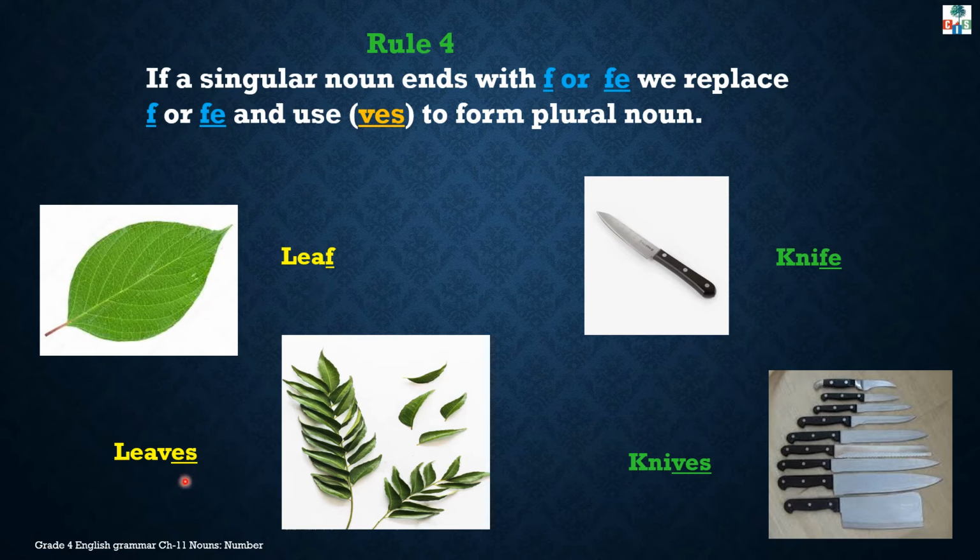Leaf, leaves. Same with knife. This singular noun ends with FE. We will replace FE with VES. So, the plural of knife is knives. Same with wife, wives. Thief, thieves. Okay.